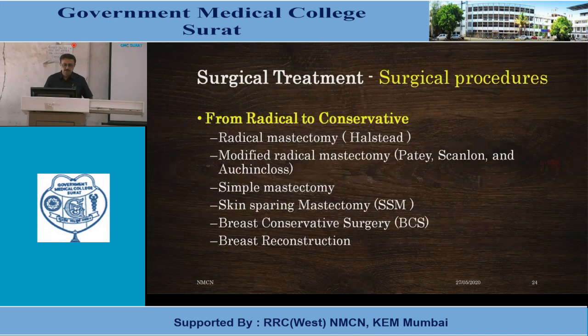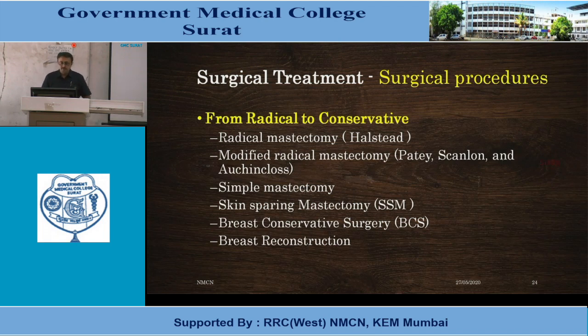Initially that was the radical mastectomy advised by Halsted. Now it has converted into modified radical mastectomy: Patey, Scanlon and Auchincloss. Depending on removal of the tissue, these surgeries are named. Radical mastectomy is used to remove the whole breast tissue with nipple areola complex, with pectoralis major and minor, both muscles, and with all lymph nodes, level 1, 2, 3.